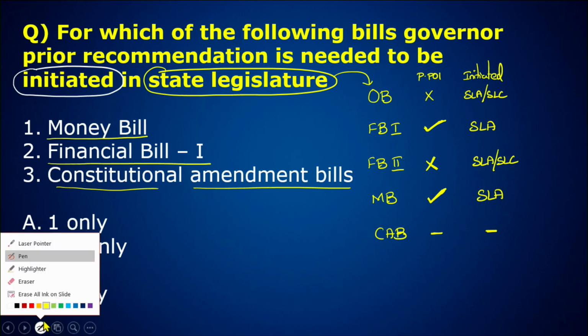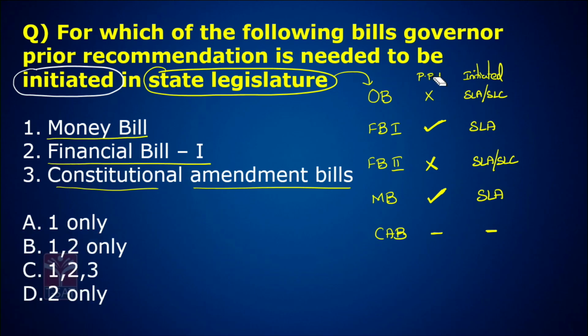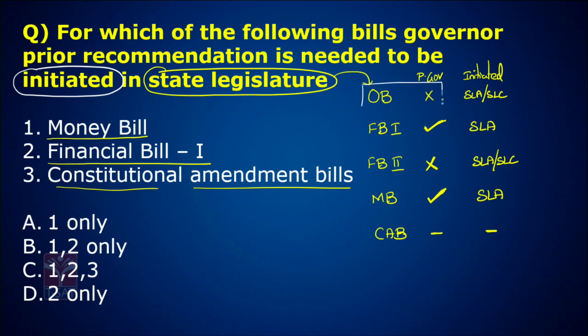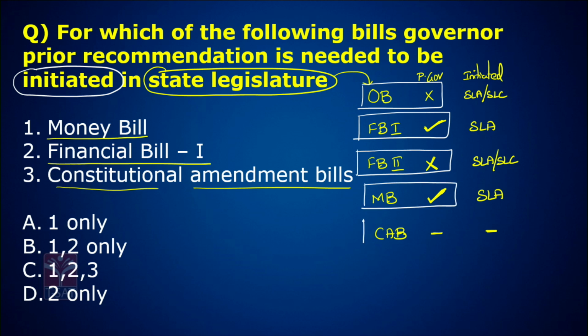One thing we need to understand here is this is not president, this is governor, because we are discussing the state legislature here. So governor prior recommendation is not needed for the ordinary bill. It is needed for Financial Bill Type 1. It is not needed for Type 2. Governor prior recommendation is needed for Money Bill. CAB is not initiated in state legislature only.